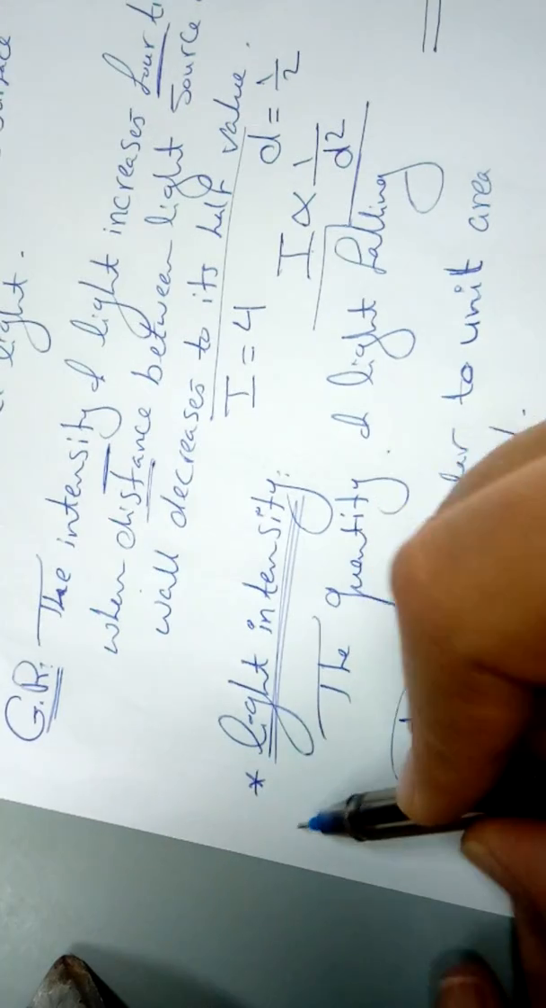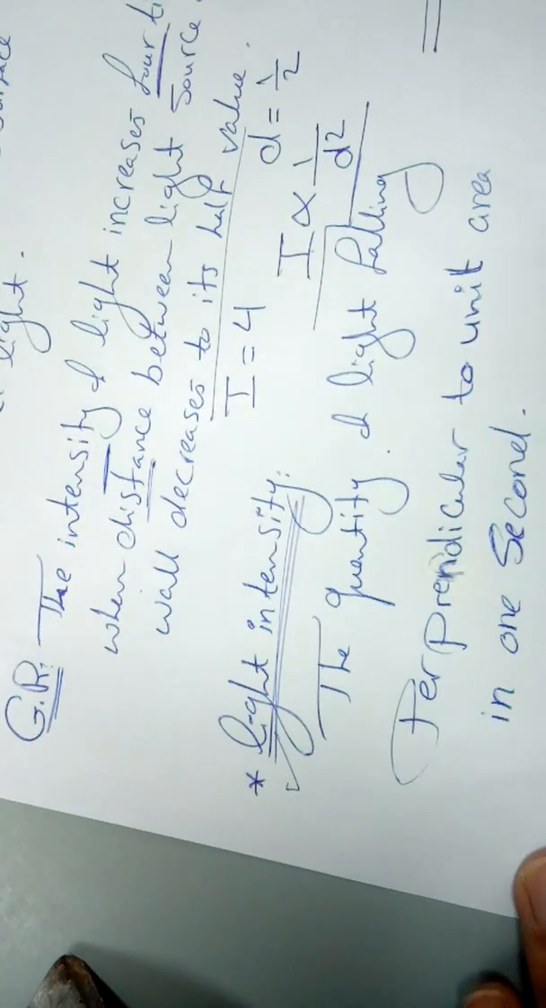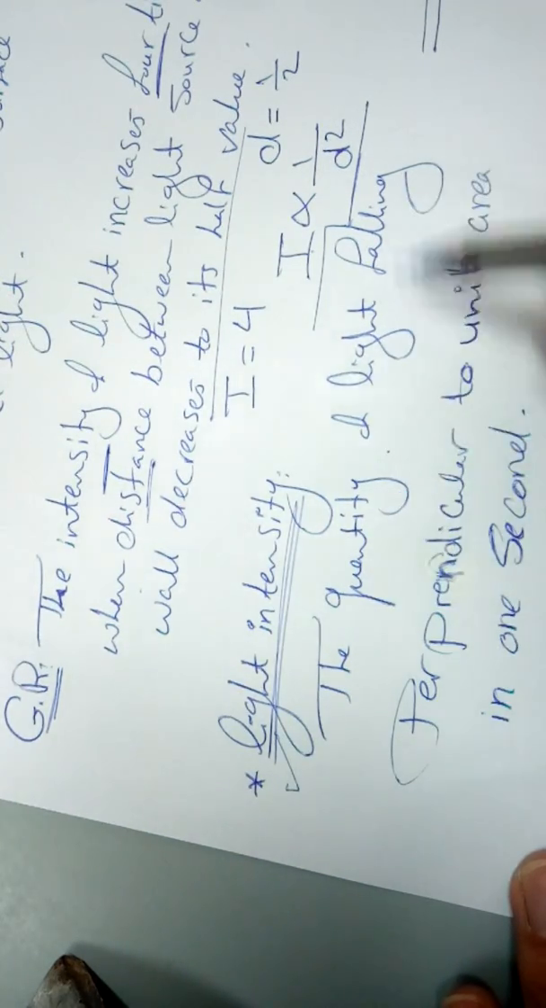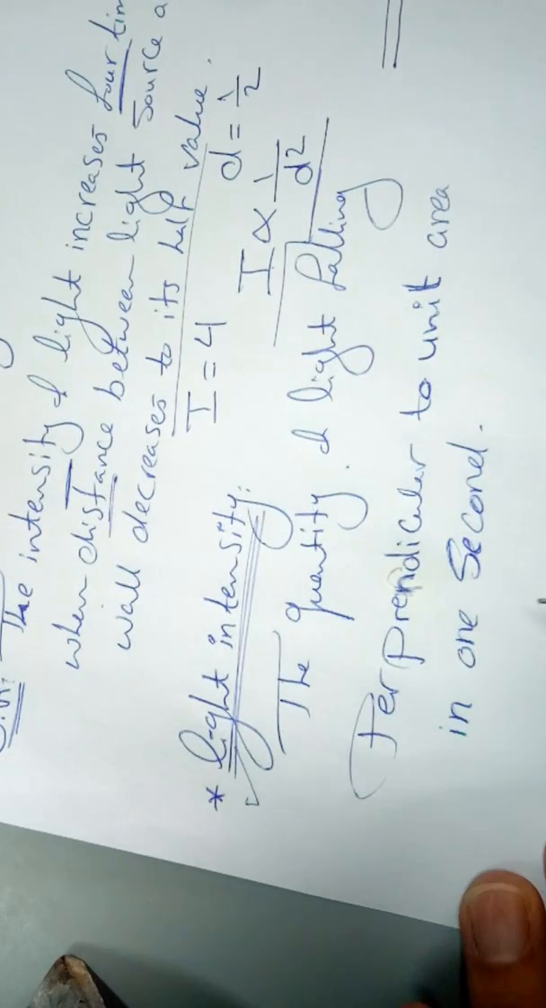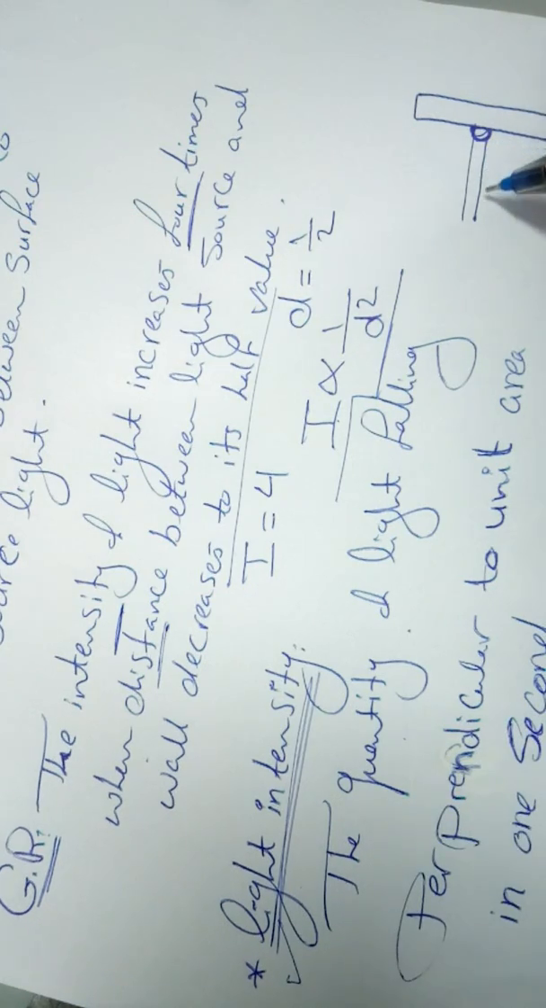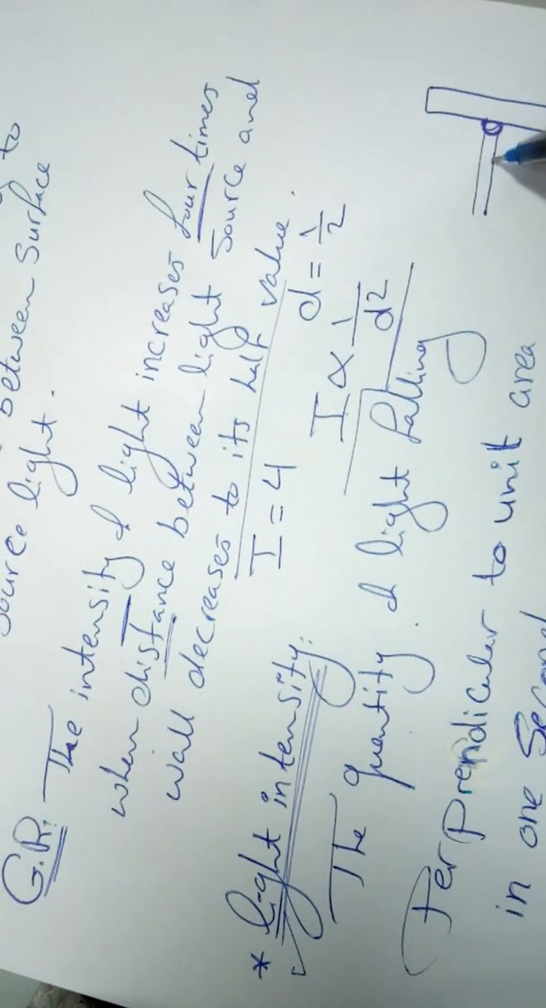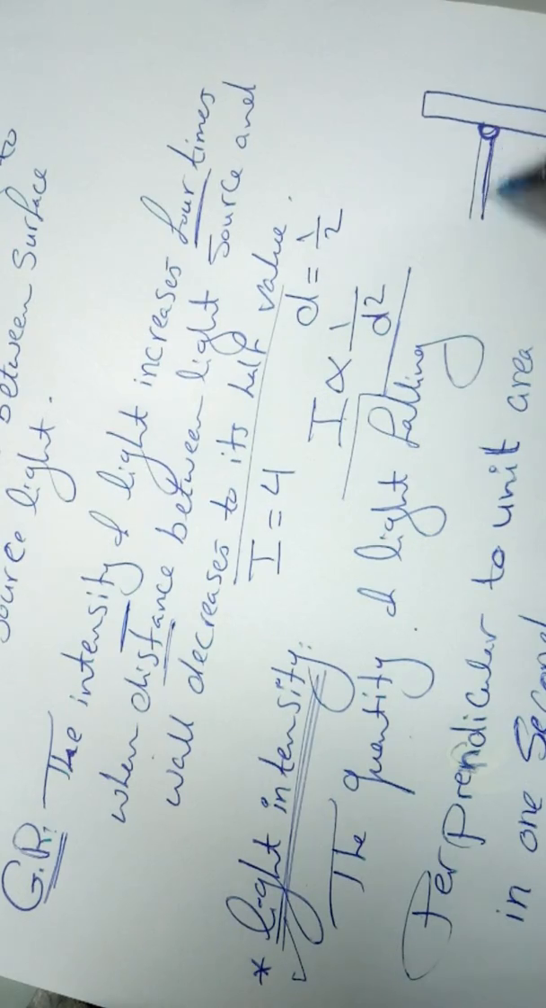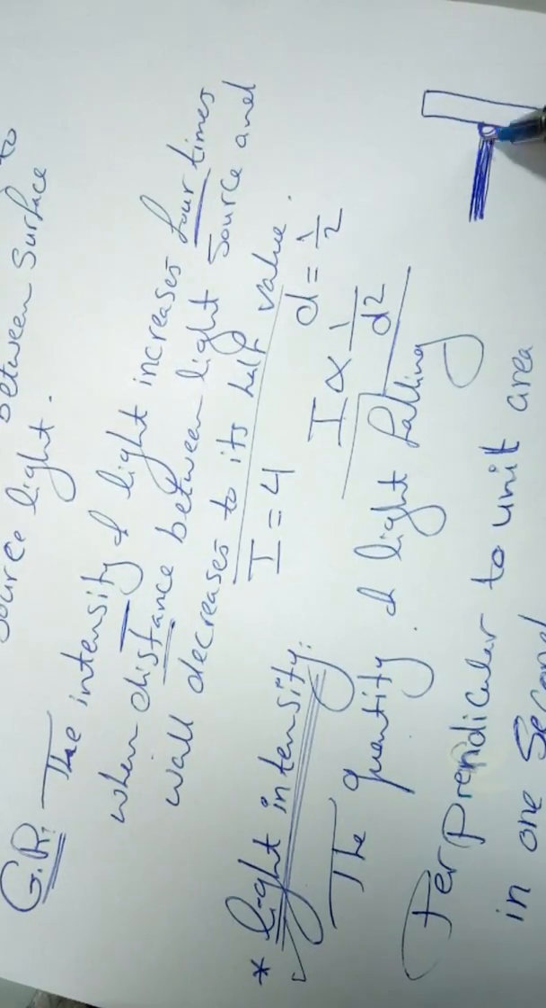So the meaning of light intensity is the quantity or the amount of light falling perpendicular to a unit area in 1 second. Here, if you want to measure the light intensity, you count the amount of light that falls perpendicular on a unit area in 1 second.